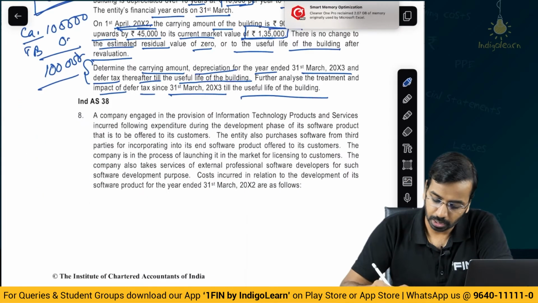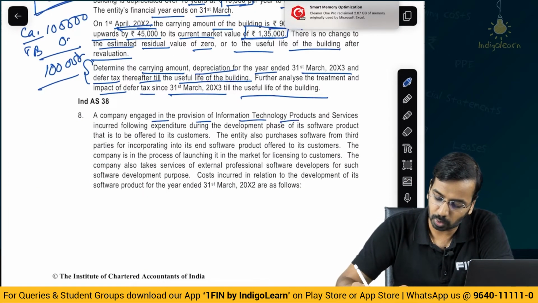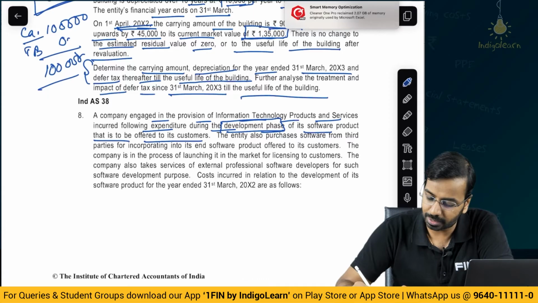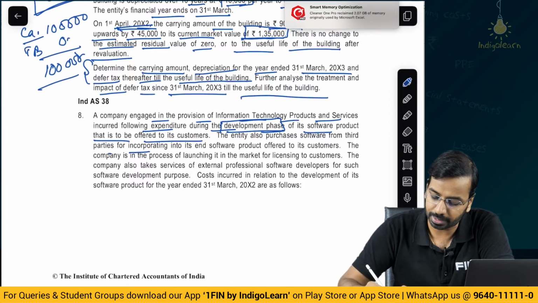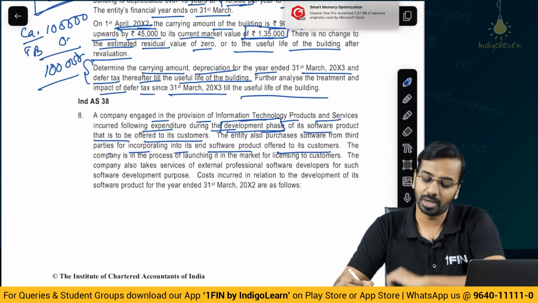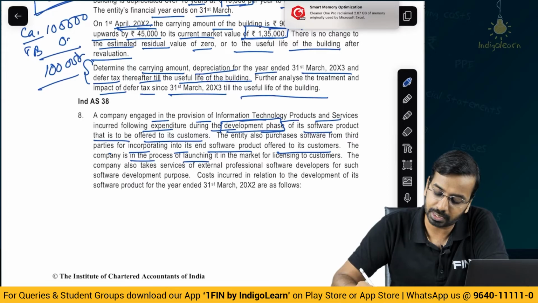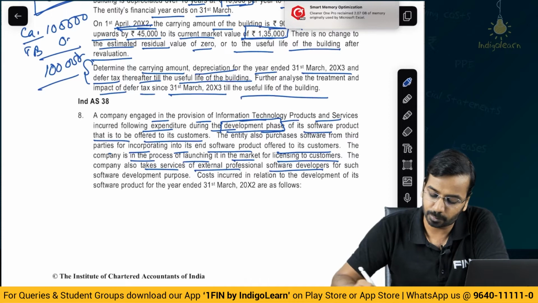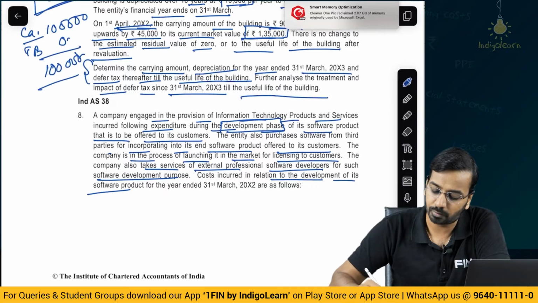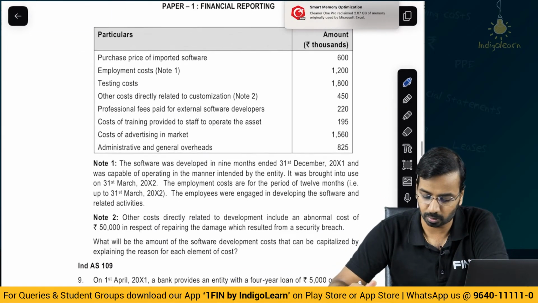Now, moving on. A company engaged in the provision of information technology products and services incurred the following expenditure during the development phase. So, you can capitalize it for its software product that is to be offered to its customer. The entity also purchases software from third parties for incorporating into its end software product offered to its customer. So, they develop something in-house, they purchase something from outside. The company is in the process of launching it in the market for licensing to customers. The company also takes services of external professional software developers for such development purpose. Cost incurred in relation to the development of its software for the year ended 31st March year 2 is given below. So, their cost has been given.